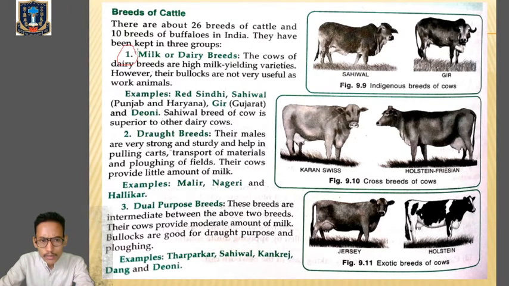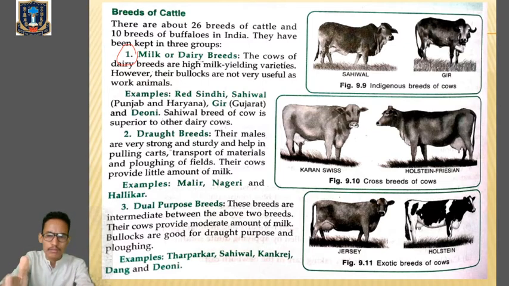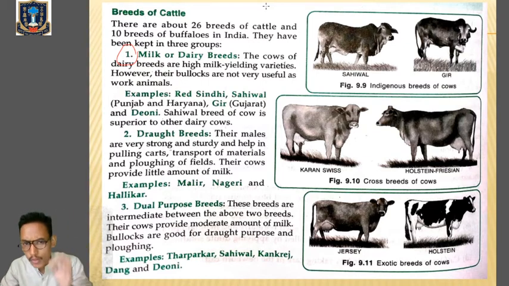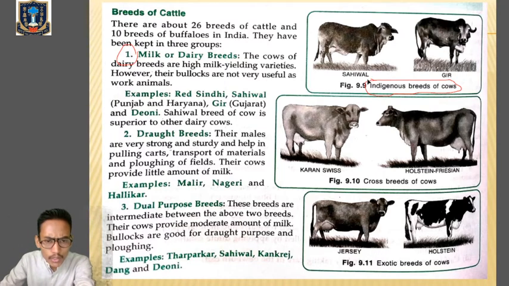So we'll talk about milk or dairy breeds. The cows of dairy breeds are high yielding varieties. However, their bullocks are not very useful as work animals. Here we are not going through these particular terms, but what you must remember is the names of the cows which are being used. First of all, you have to remember the examples of indigenous breeds of cow, which are mainly present in India. Clear?